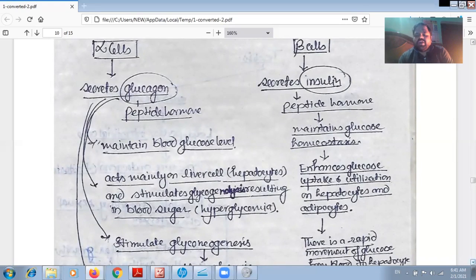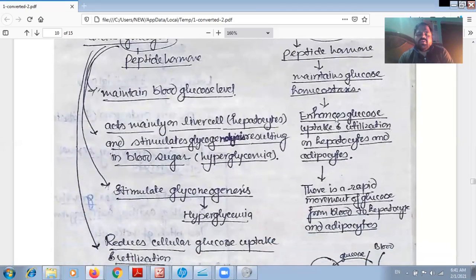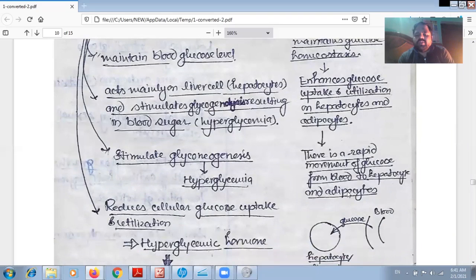We can see how it is different from glucagon. Glucagon was just breaking down the glycogen into glucose, whereas insulin enhances glucose uptake and utilization in hepatocytes and adipocytes, and there is a rapid movement of glucose from the blood to hepatocytes and adipocytes. So insulin increases the glucose uptake from the blood into the hepatocyte.